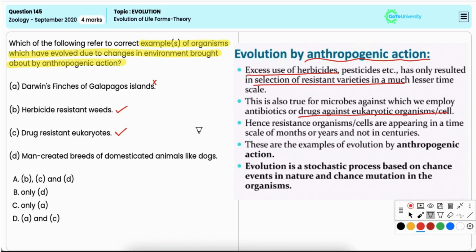Man created breeds of domesticated animals like dogs. Now, this is also a correct example. Domesticated breeds of animals, especially dogs, are a result of human directed selective breeding over thousands of years, because humans have intentionally selected certain traits, leading to the vast variety of dog breeds as we see it today. So, this is certainly an example of evolution by human interference. Hence, the correct answer is option A.